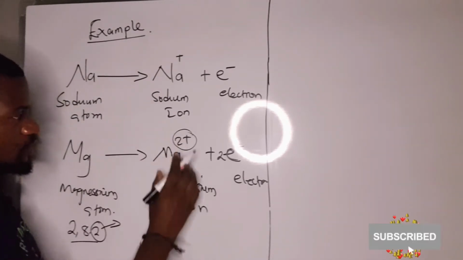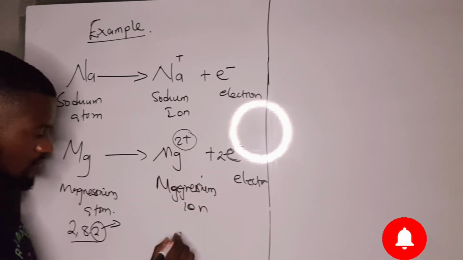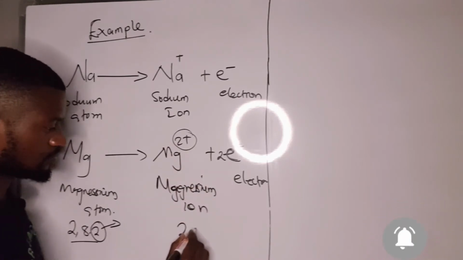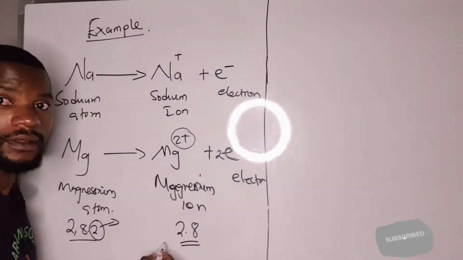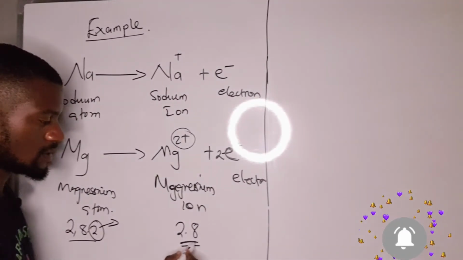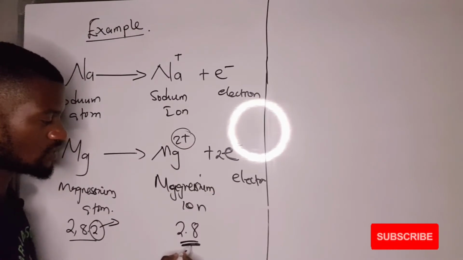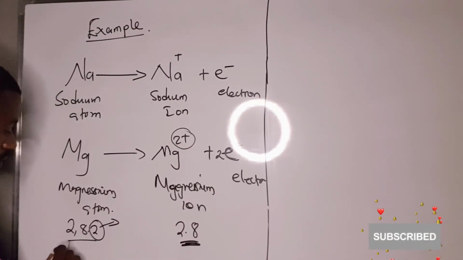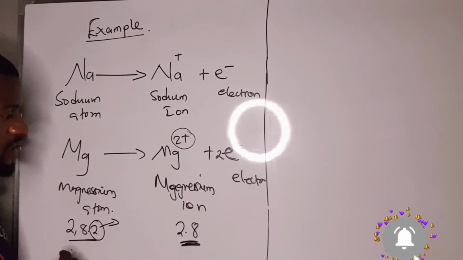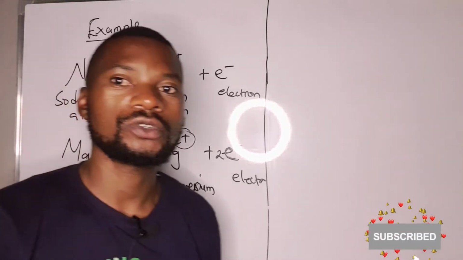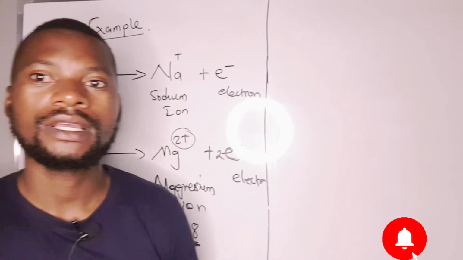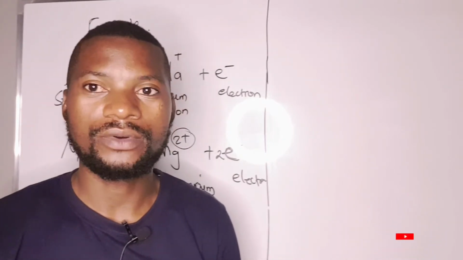So what we are going to have as the magnesium ion is 2, 8. This is a more stable state. That's why magnesium will lose the two valence electrons in order to be stable.